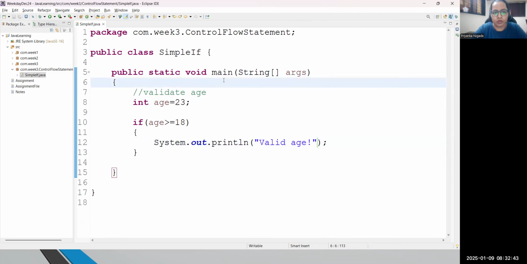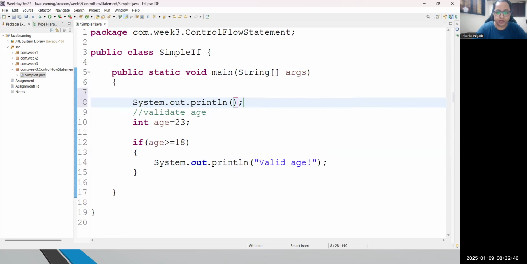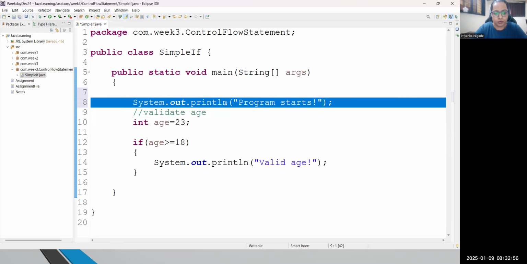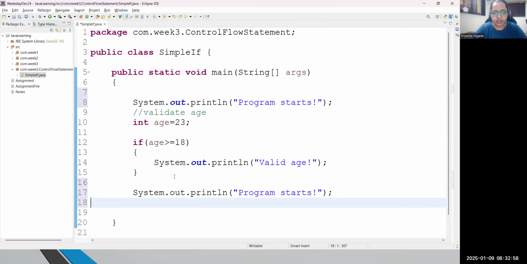Now please have a look one more thing. Suppose I'm writing here a few statements to understand the flow. "Program starts." Okay. Done. And guys, a similar statement I will put at the last, after the if statement: "Program ends." So what will be the output of this code?